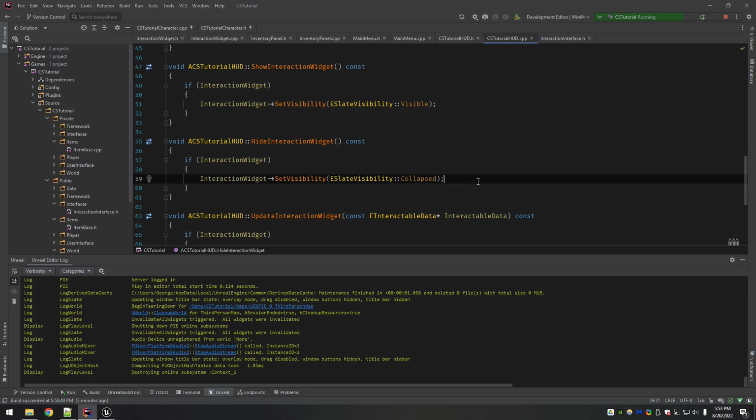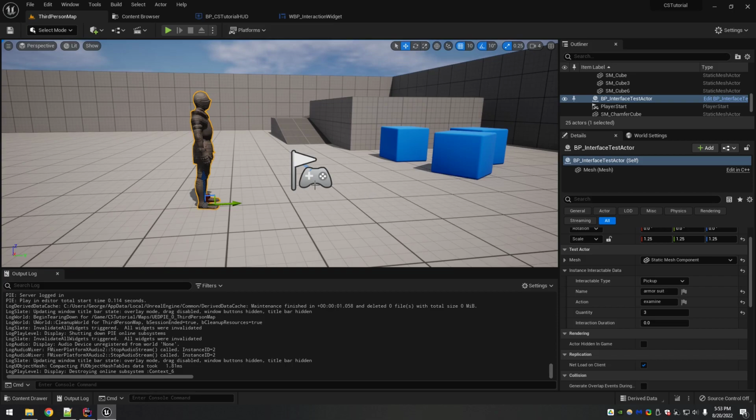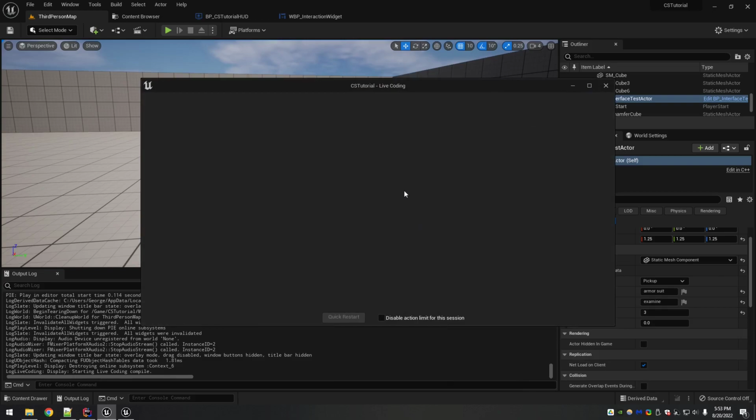Collapsed. So when you are changing something like this that's purely internal to a function, you're not changing a header, you're not changing a constructor. Those are the really dangerous areas to change and try to do live coding. As long as you're not doing that, it should be safe to go ahead and compile this. The button right here is way down at the bottom for UE5. I'm going to hit that.